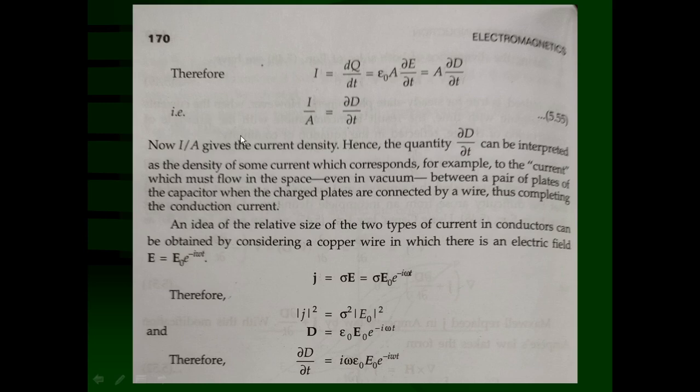Now, I upon A gives the current density, hence the quantity del D upon del t can be interpreted as the density of some type of current, which corresponds, for example, to the current which must flow in the space even in a vacuum between the pair of plates of the capacitor, where the charged plates are connected by wire, thus completing the conduction current.